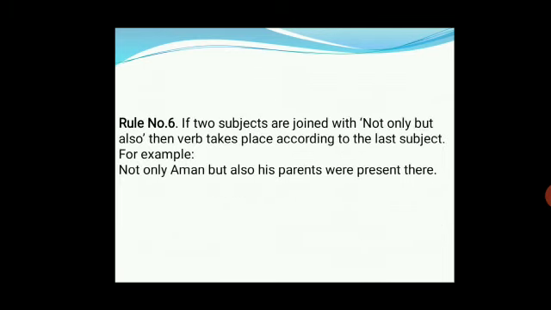Now rule number 6: if two subjects are joined with not only but also, then the verb agrees with the last subject. For example, not only he but also his parents were present there. Here we have used were as per his parents.